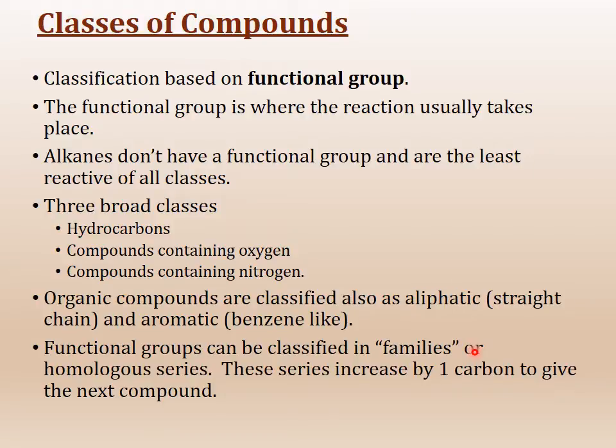And finally, functional groups are also classified as families. As I mentioned, alkanes we just say are a family because they don't really react very much. So not a functional group, but just a family. And then there is a homologous series. In the homologous series, you have a series of compounds which are increasing by one carbon.